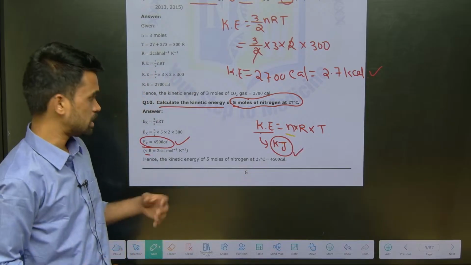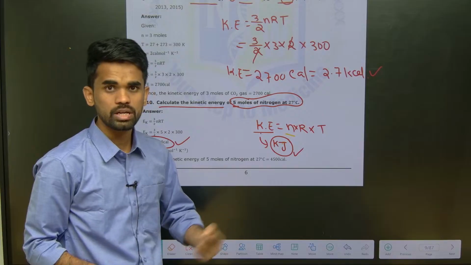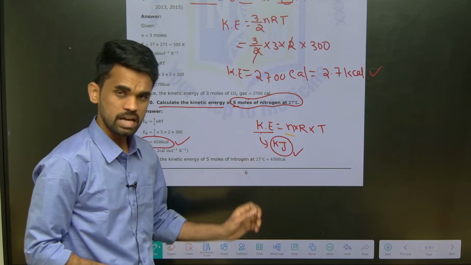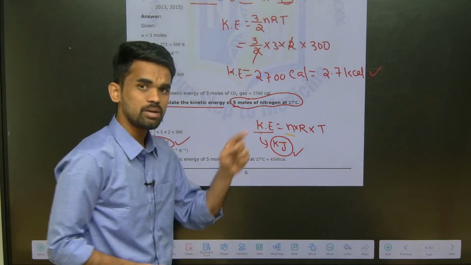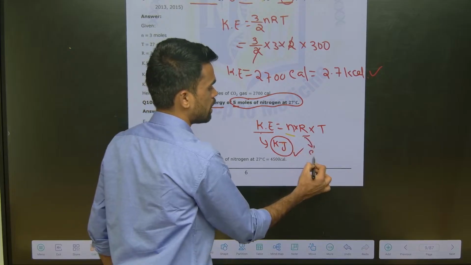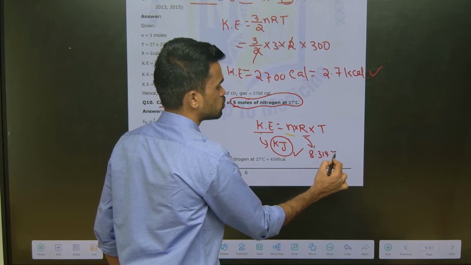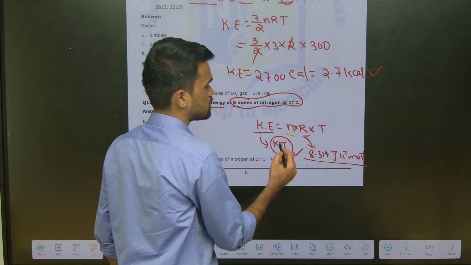If you get the answer, please mention the answer in the chat box. I will be looking into it. If it is correct, it's really good. If not, I will explain, no worries, but give a try and tell me your answer in the chat box. It's very easy. What's the R value you should use here? 8.314 joule Kelvin inverse mole inverse you use, and tell me what will be the answer in the chat box.